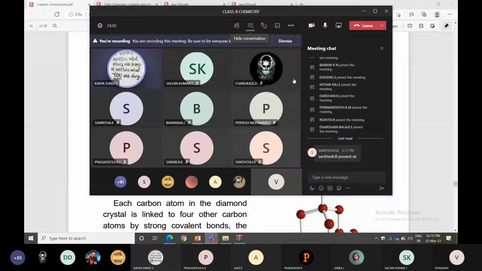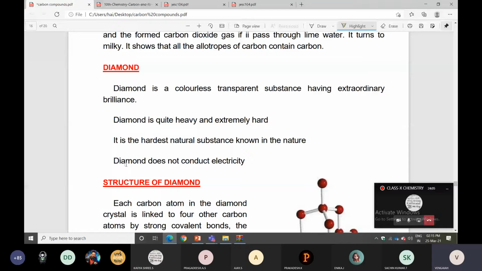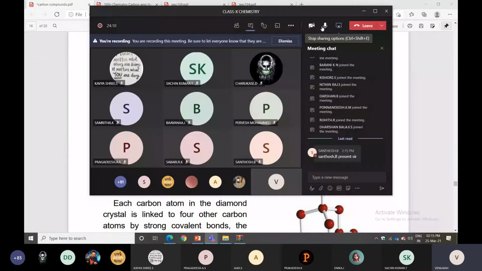Next, diamond does not conduct electricity, you can check that. But graphite is a soft type, and it conducts electricity. You can check the difference.